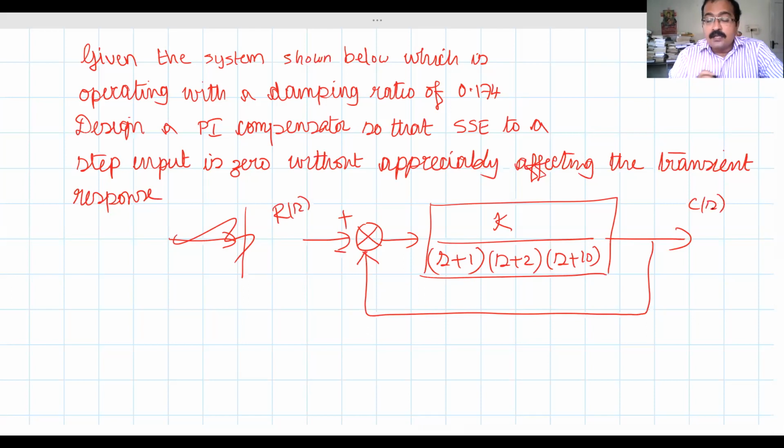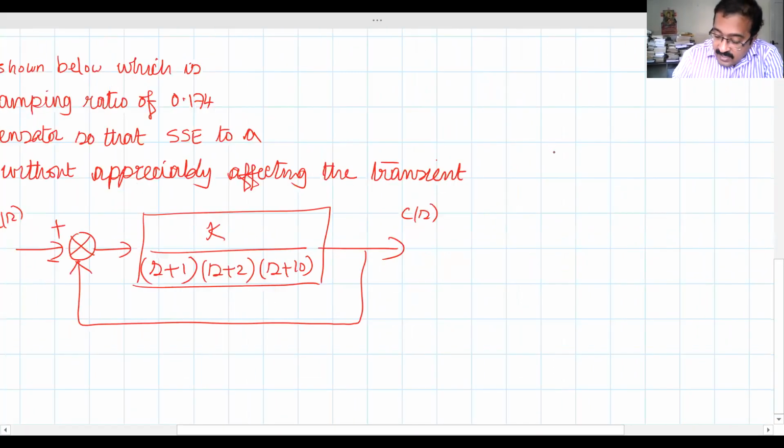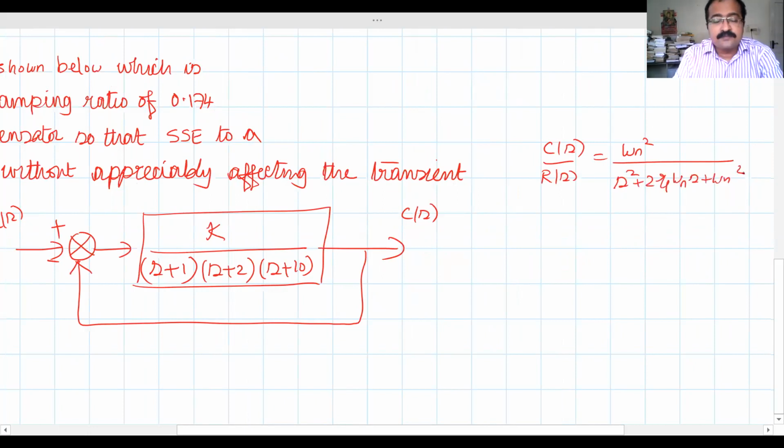Keep in mind, all these specifications were derived for a standard underdamped type 0 second order system, omega n square divided by s square plus 2 zeta omega n s plus omega n square. The poles were at minus zeta omega n plus or minus j omega n into root of 1 minus zeta square. So the given closed loop system is third order.